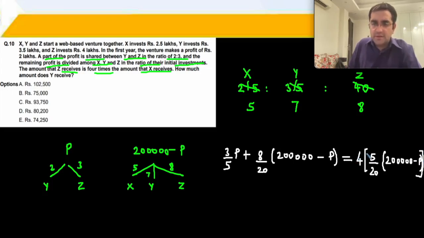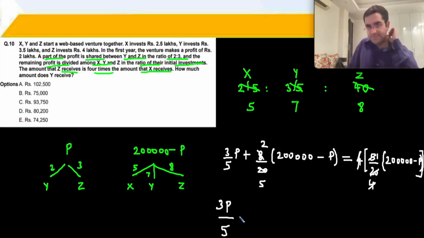Right? So 5 by 20 is of course 1 by 4 and the 4 gets cancelled over here. So we are now left with 2 lakh minus P, and this is of course 2 by 5. So you now have 3P upon 5 is equal to 2 lakh minus P times (1 minus 2 by 5), which becomes 3 by 5.